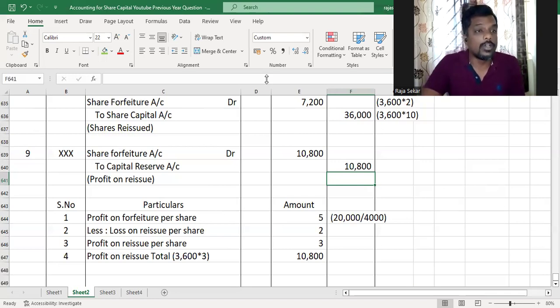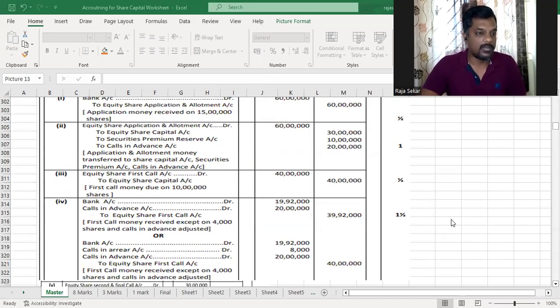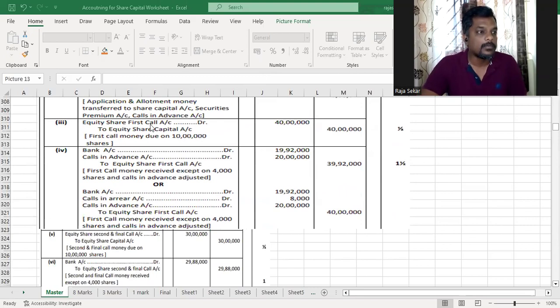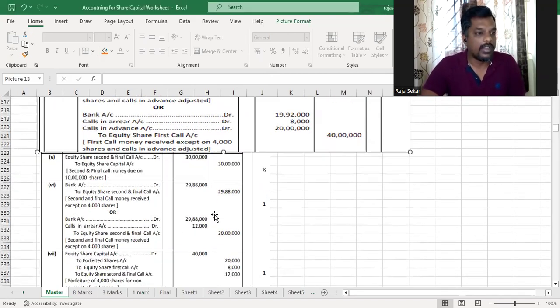We will also show you the answer as per the board. Alright, so this is the answer, my dear children. Equity share application to allotment 60 lakh, and so on. Same thing. First call, bank account debit to calls in advance account 20 lakh to equity share capital. You can do it like this, or bank account debit, calls in arrears account debit, calls in advance account debit to equity share capital. First call, we did it like this, and then we have the